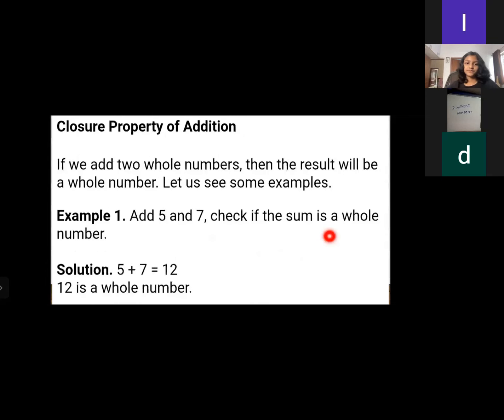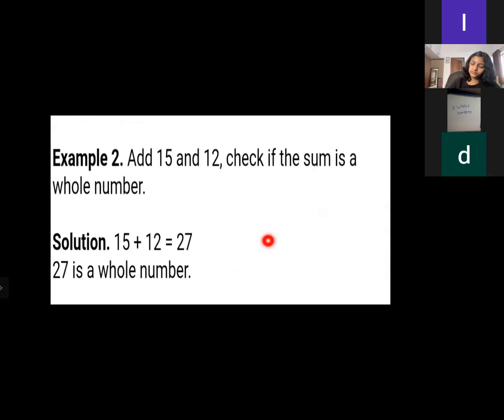Now the first property is the closure property of addition. What is this? If we add two whole numbers, then the result will be a whole number. Let us see some examples. Add 5 and 7 and check if the sum is a whole number or not. Simply, 5 plus 7 is equal to 12, and 12 is a whole number. So it is called the closure property of addition. Another example: add 15 and 12, and check if the sum is a whole number. 15 plus 12 is 27, and 27 is a whole number. Perfect.